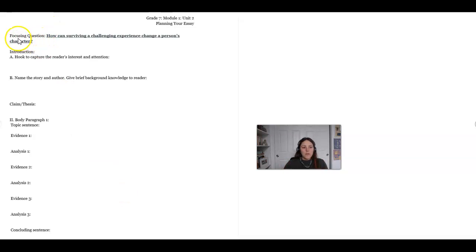It starts with the focusing question: how can surviving a challenging experience change a person's character? Remember, a person's character is who they are as a person. It's their morals, their values, what they believe in, the things that they live by, that they really hold fast to, and who they are.